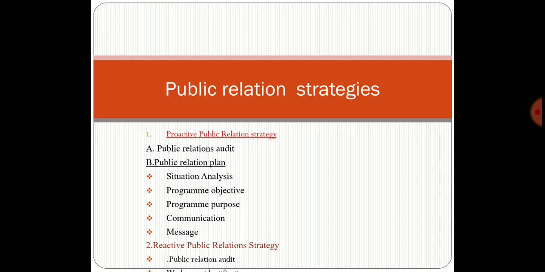For example, Pepsi or Coca-Cola facing a ban in some part of the country. In this case the company issues a coordinated statement to the general public or media, providing a clarification.